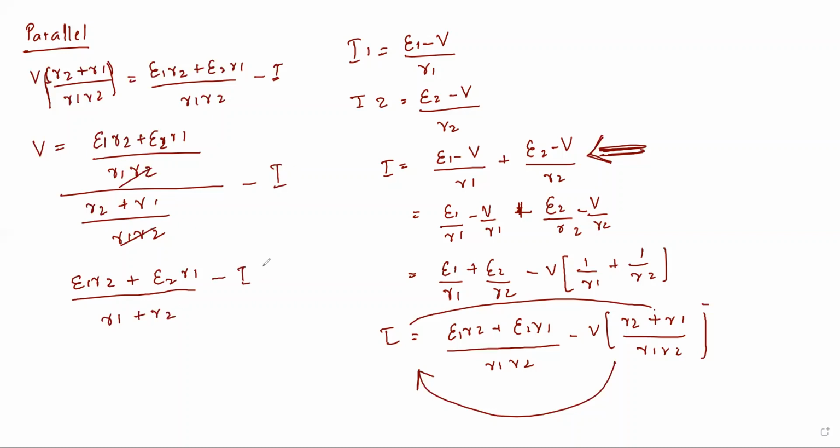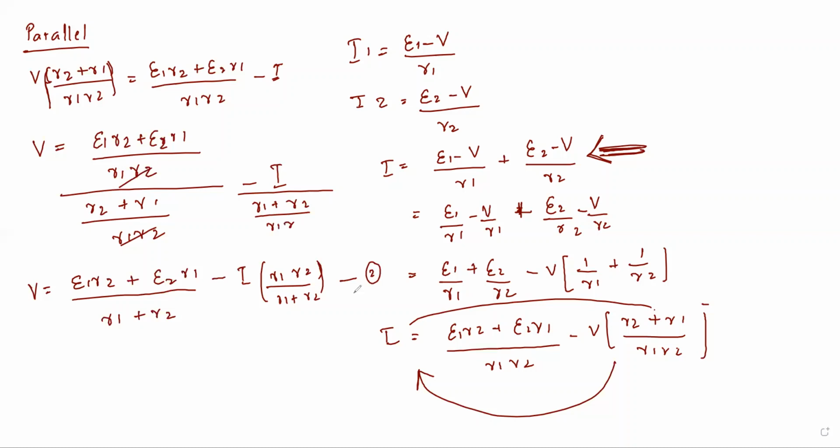I into R1 R2 divided by R1 plus R2. The same thing you have to multiply in this step. You should multiply it with this also. What will it be? R1 plus R2 divided by R1 R2. So it goes here and you will get this. This is what V is equal to, this expression. So let me call this equation 2.